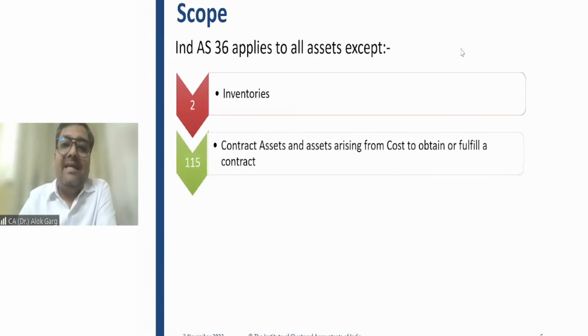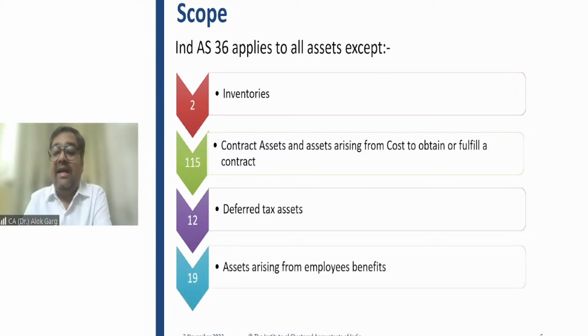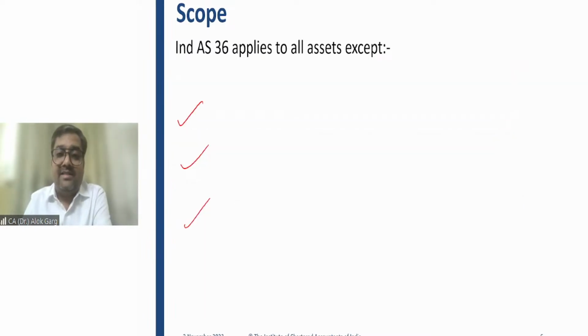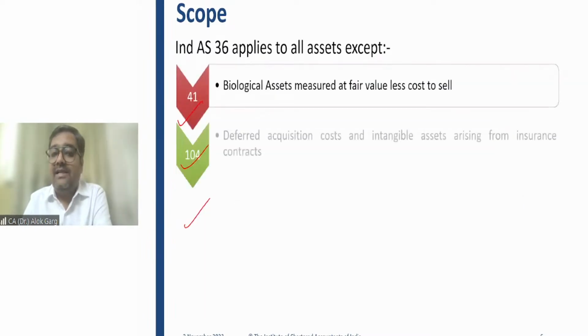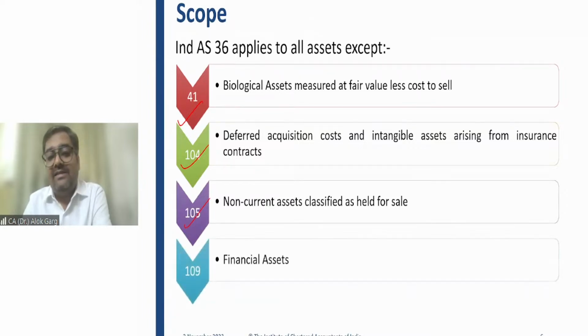So this Ind AS 36 applies to all assets except inventory, that is taken care by Ind AS 2; contract asset and asset arising from cost to obtain or fulfill a contract, Ind AS 115; deferred tax asset, Ind AS 12; asset arising from employee benefit, Ind AS 19; biological asset, Ind AS 41; deferred acquisition cost, Ind AS 104; non-current asset classified as held for sale, Ind AS 105; financial assets, Ind AS 109.